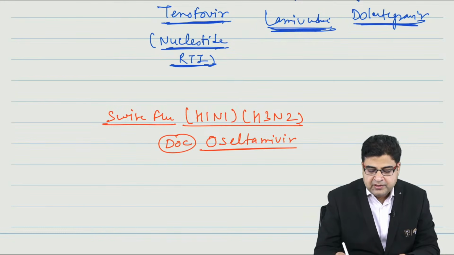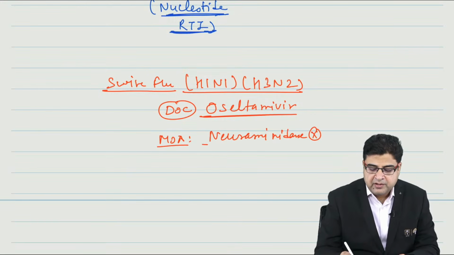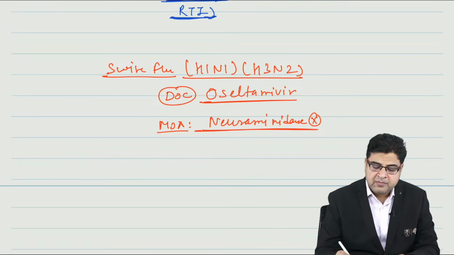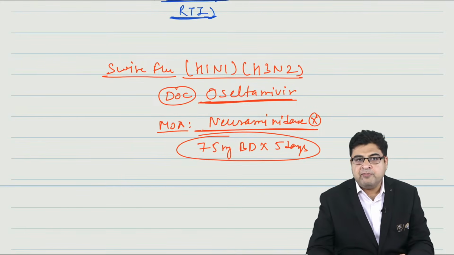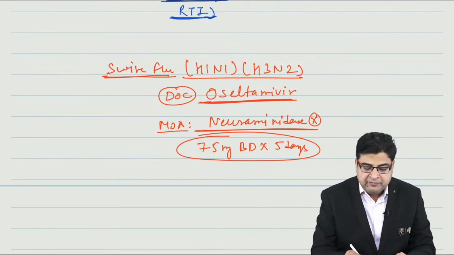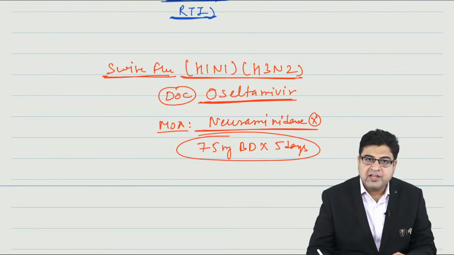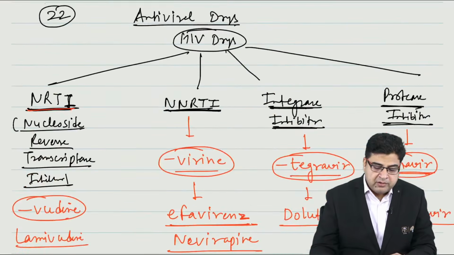Oseltamivir is a neuraminidase enzyme inhibitor. By inhibiting the neuraminidase enzyme, oseltamivir is given in a dose of 75 milligram twice daily for 5 days. This is the treatment of swine flu. This time it was H3N2. This is all about antiviral. This is topic number 22 for you.